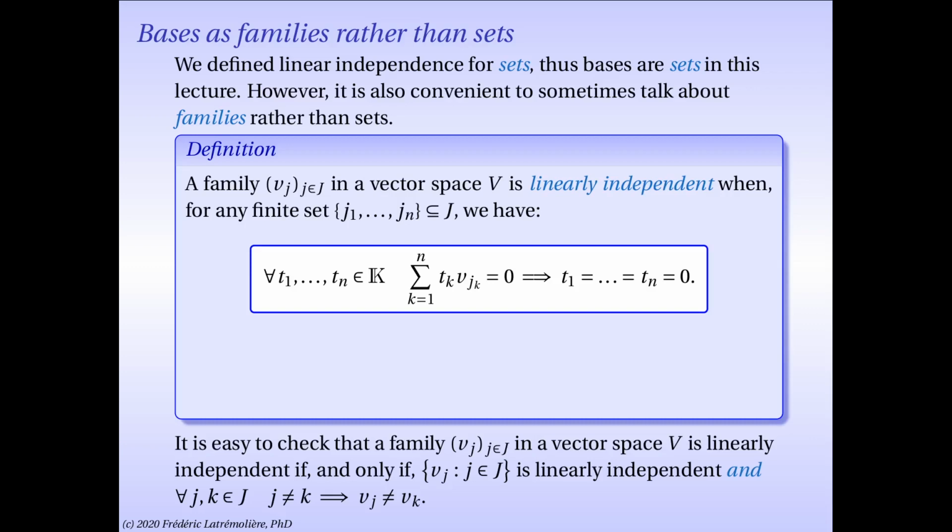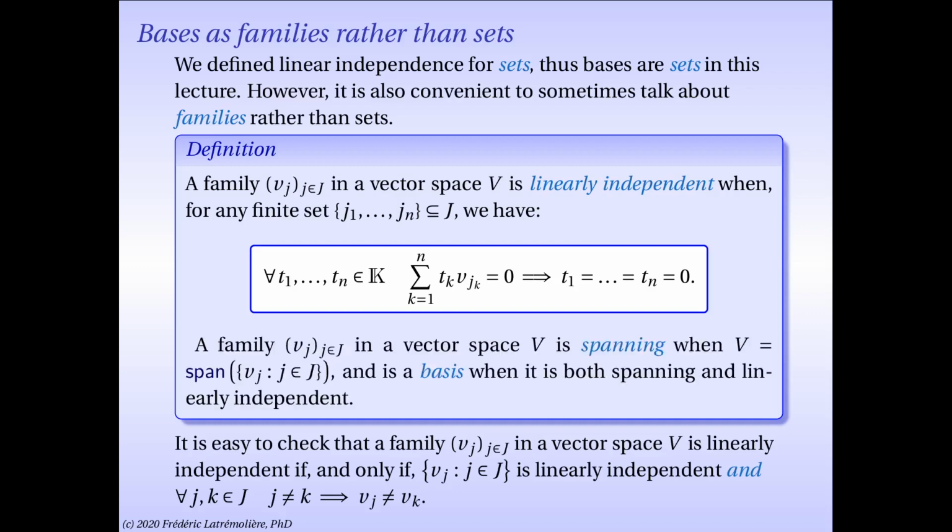So this is the definition of linear independence for a family, and down there is the little comment that it's exactly the same as checking at once that the range of the family is a linearly independent set and that there is no duplicate. So this is not very difficult. And then we say that a family is spanning when the vector space is spanned by the range of the family, so there's nothing new there actually. Duplicates don't matter for that. And a family is a basis when it is both spanning and linearly independent.